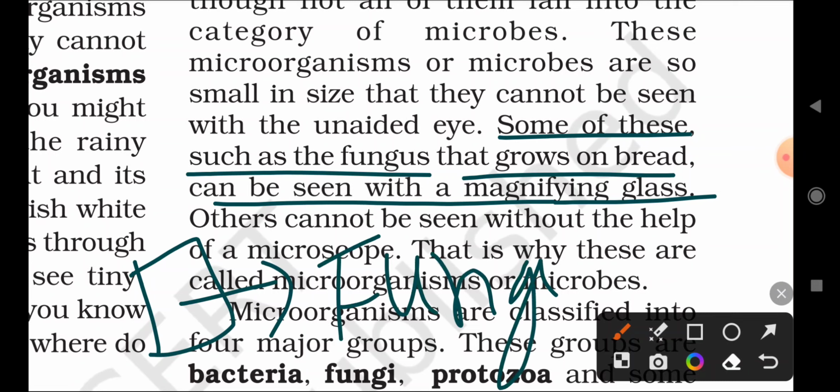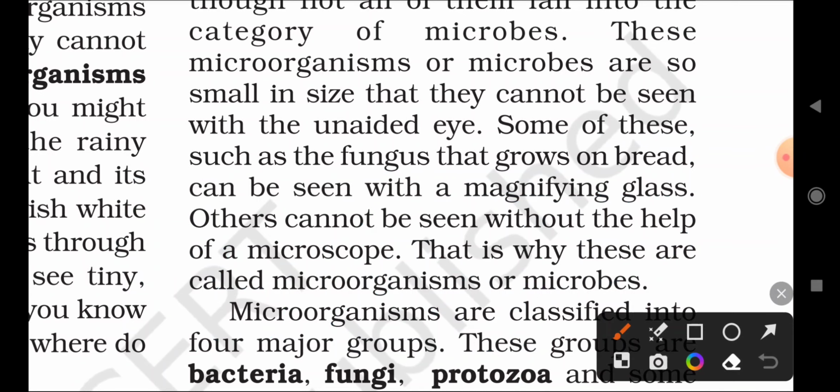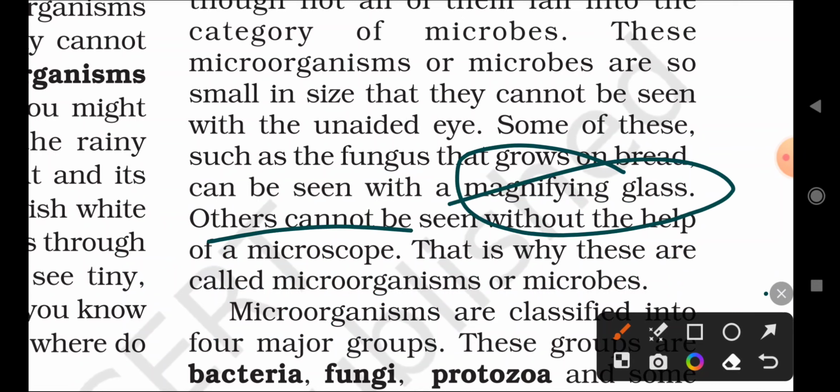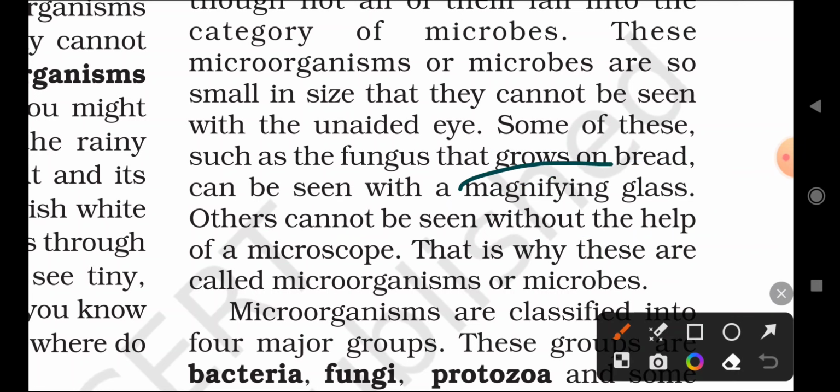This is one type of microorganism that is growing on the bread. Due to the growth of the fungus, the bread becomes whitish, grayish-whitish in color. So it can be observed with what? Magnifying glasses. Others cannot be seen without the help of a microscope, but we can see the fungus with the magnifying glass. Other types of microorganisms cannot be seen with the magnifying glass. They are only seen with a microscopic instrument.